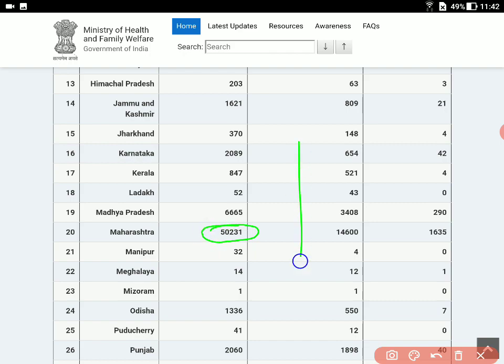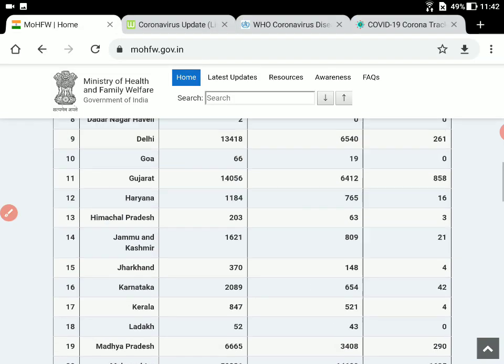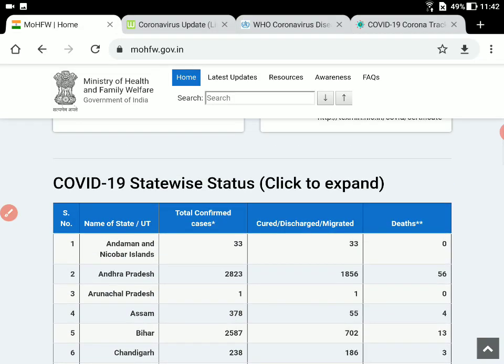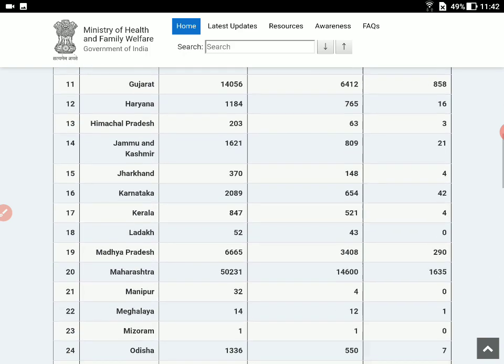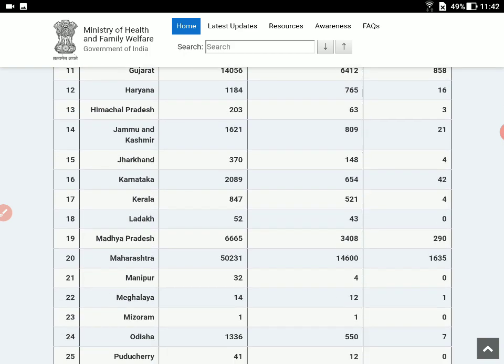50,231 cases, and if you go up, you see that the second column belongs to cured, discharged, or migrated. For Maharashtra, 14,600 have already been cured or migrated, but in 1,635 cases there are deaths. So the thing to analyze from a statistical point of view is what is the percentage of recovery and what is the percentage of death reported.